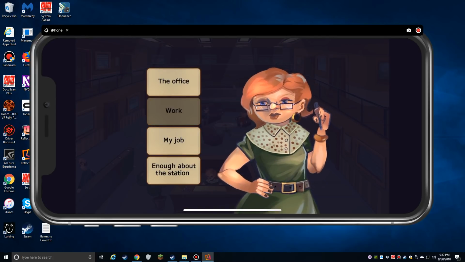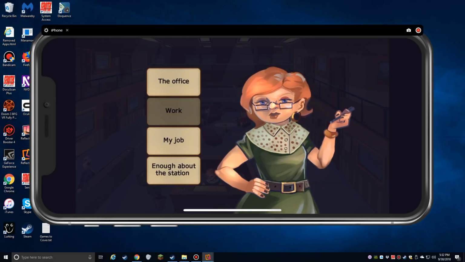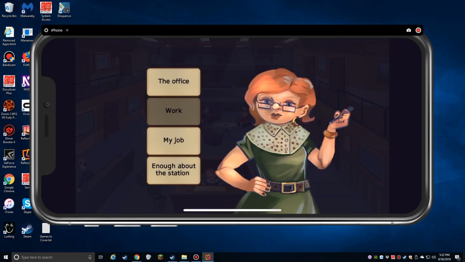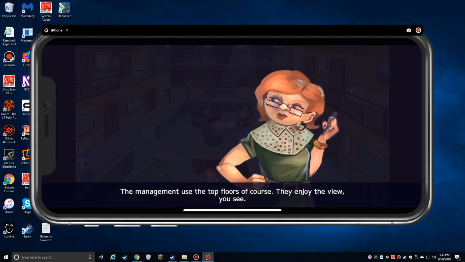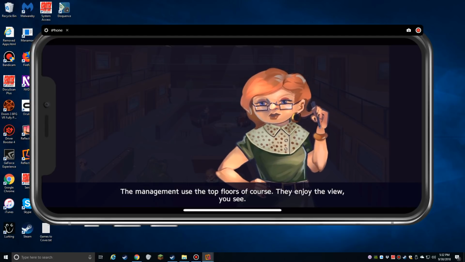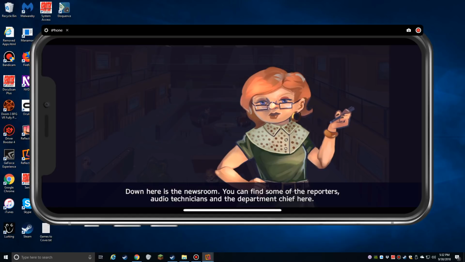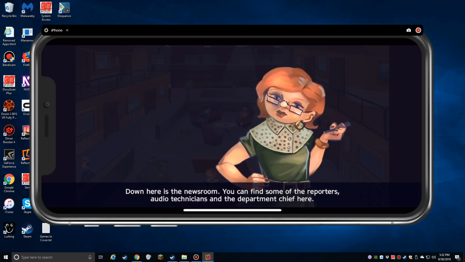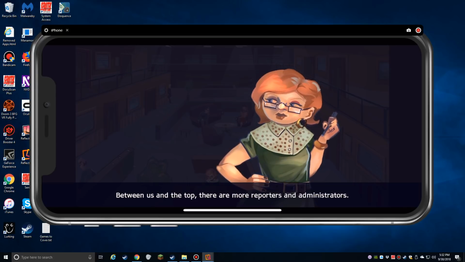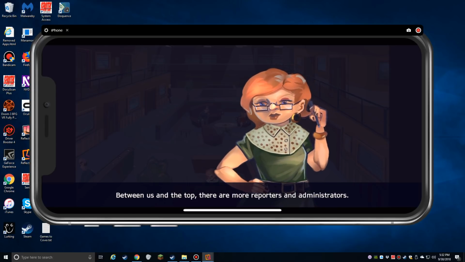What kind of radio station? Where does everyone sit? The management use the top floors, of course. They enjoy the view, you see. Down here's the newsroom. You can find some of the reporters, audio technicians, and the department chief here. Between us and the top, there are more reporters and administrators.